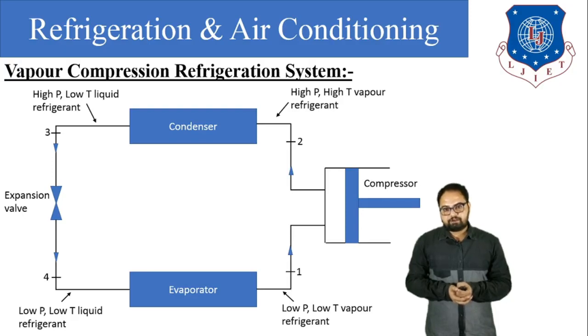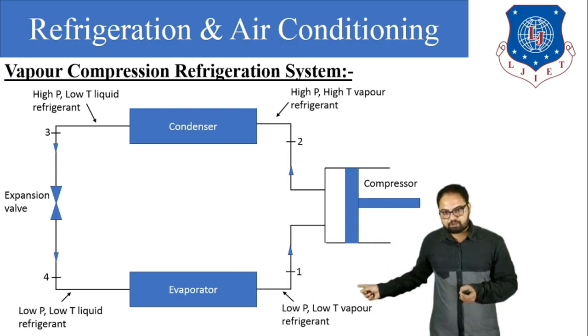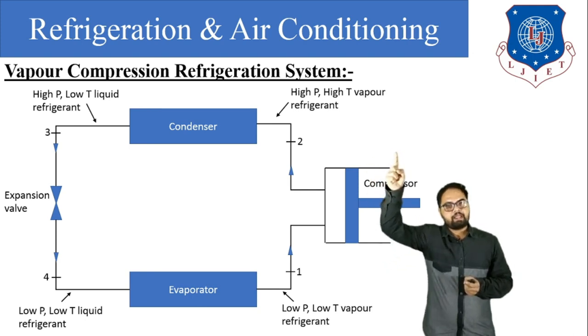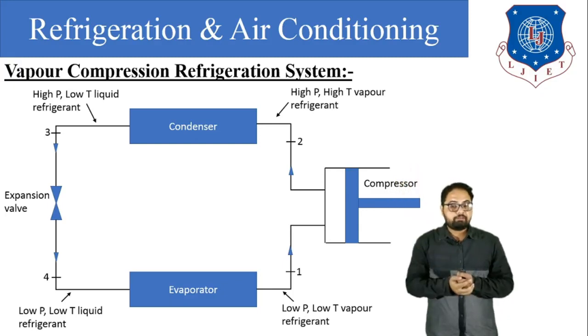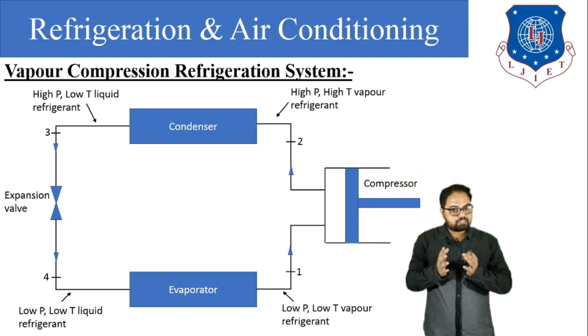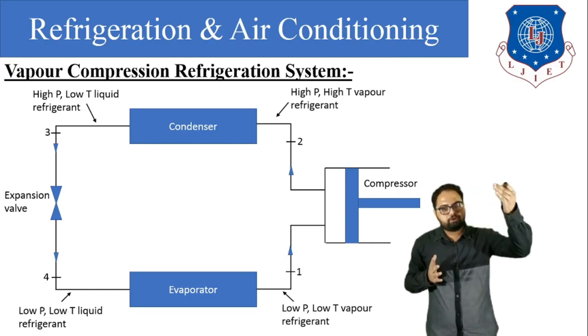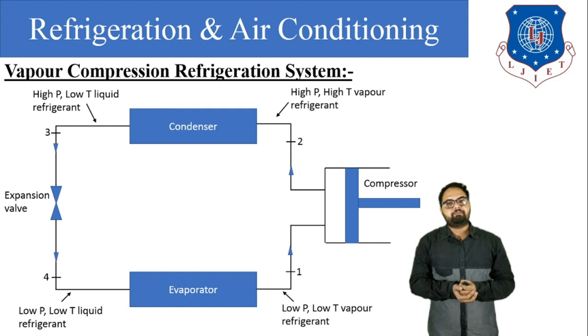You can see that during process 1, the condition of the refrigerant is low pressure and low temperature vapor refrigerant. When it enters the compressor, the condition of the refrigerant will be high pressure and high temperature vapor refrigerant.